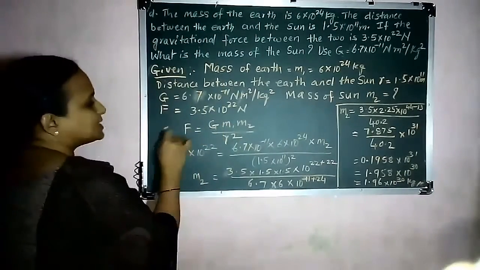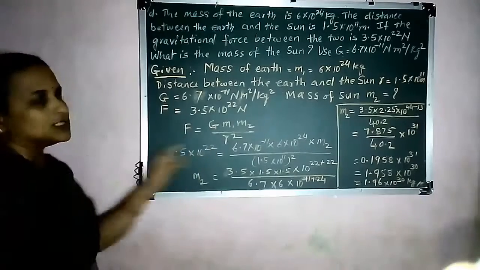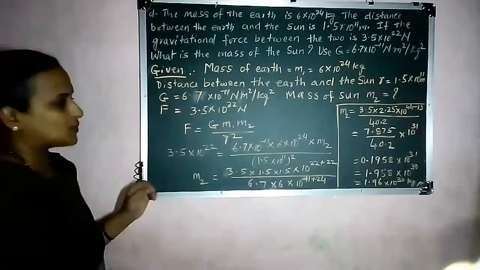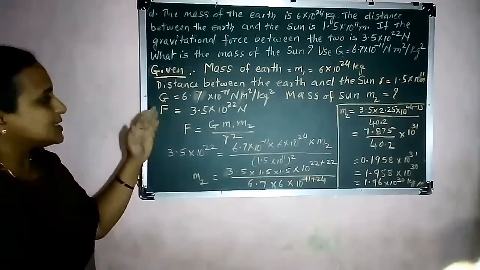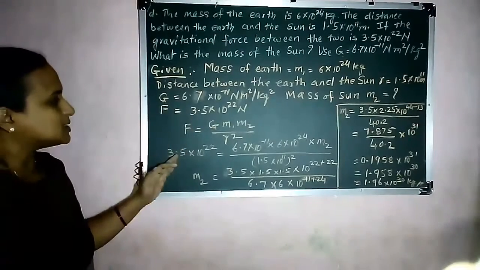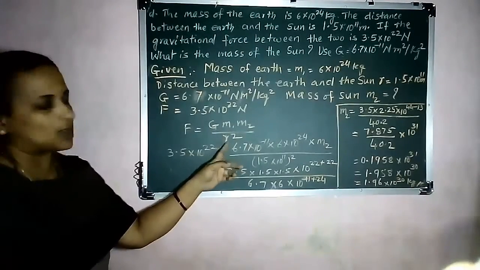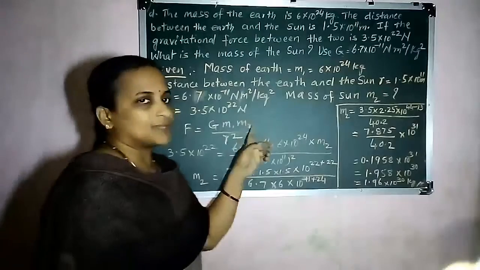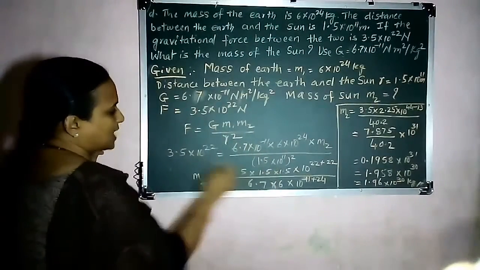So we know that the gravitational force between the two objects F is equal to G M1 M2 upon R square. This is the formula to find out the gravitational force. Here in this case we know the value of the force, we know the mass of one object, we know the distance between the two objects. We have to find out the mass of the other object. So substitute all the values.